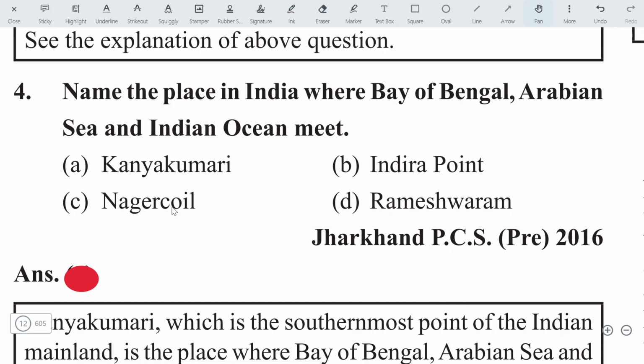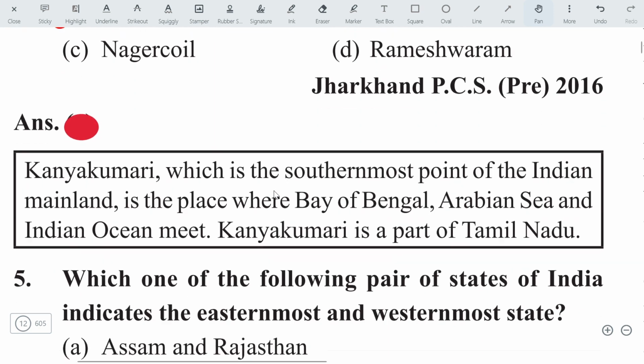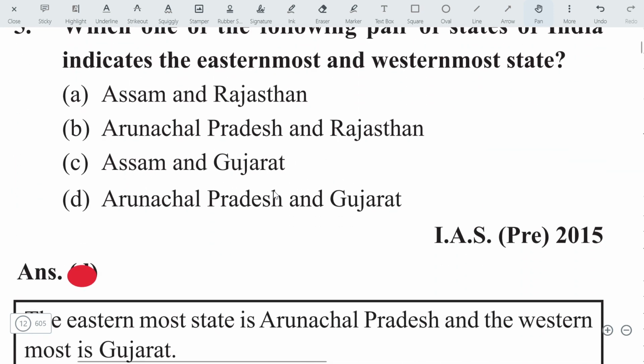Name the place in India where the Bay of Bengal, Arabian Sea, and Indian Ocean meet. At which point do they meet? At Kanyakumari. It is the southernmost part of the mainland of India. Must remember mainland and all over India. Okay, these are the two different types of questions.